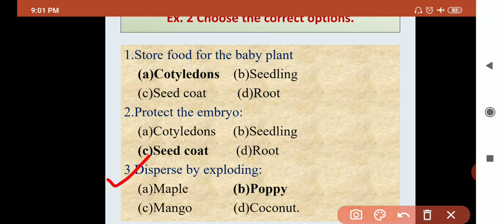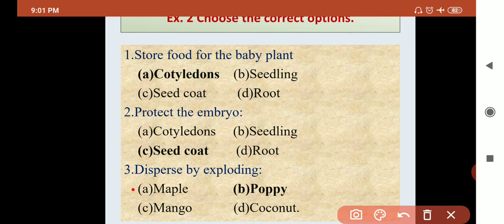Third one is dispersed by exploding. What is meant by exploding? When the fruit ripens, it can burst, so seeds get dispersed. Which are the examples? Four examples are given. Number one is maple. Maple is dispersed by wind.